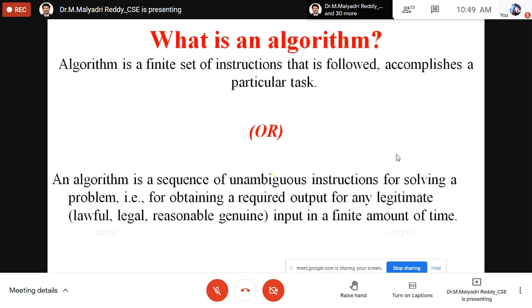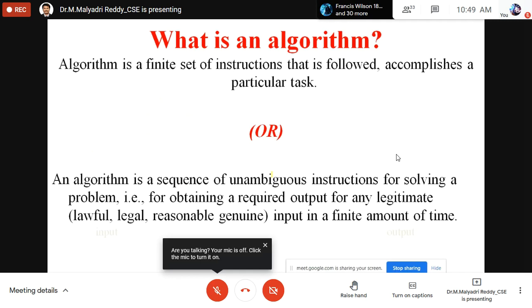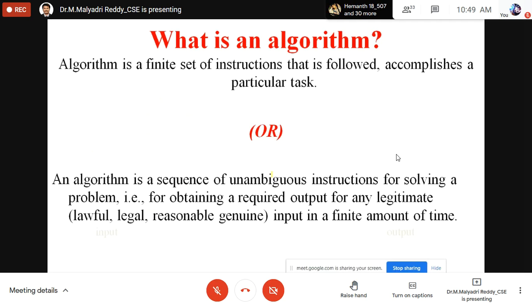So coming to the algorithm. Shyamala, can you read this one? What is an algorithm? I will explain later, from the next class. Shyamala, what is an algorithm generally in your own words? It is a step-by-step procedure, sir.